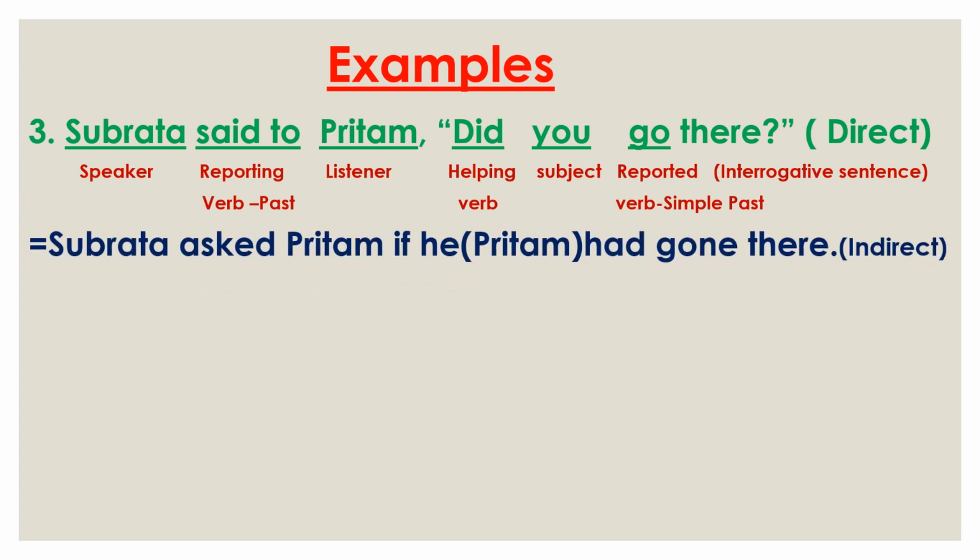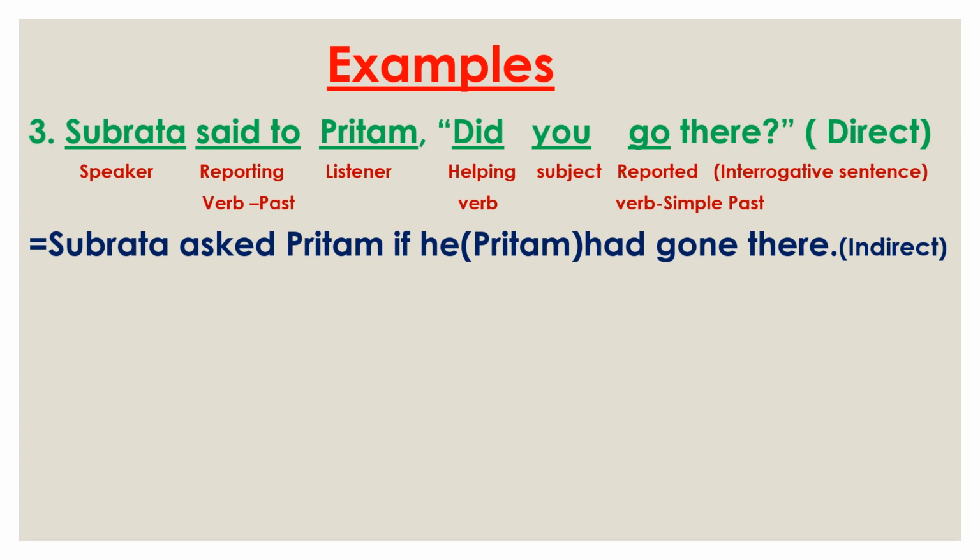Now at first we use the speaker Subroto, then in place of said to we use asked. So Subroto asked, then the listener Pritam. So Subroto asked Pritam. Then look at the sentence, there is no WH word. So that's why we need to use if as a joining word. Then the subject, did will be removed from here. Then the subject here is you. Now you is the second person, so when you find the second person, it will be changed according to the listener. So here the listener is Pritam. Pritam is the name of a boy, so its pronoun is he. So we use he and in brackets Pritam.